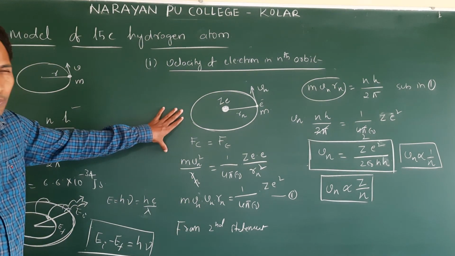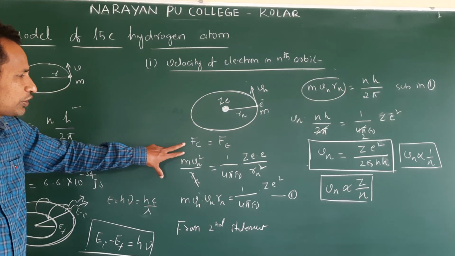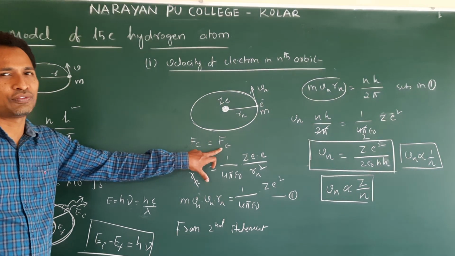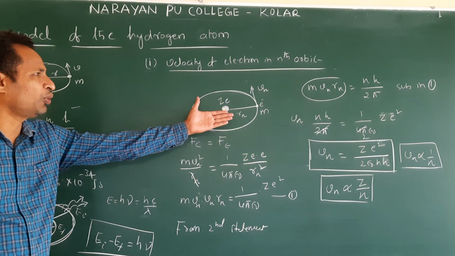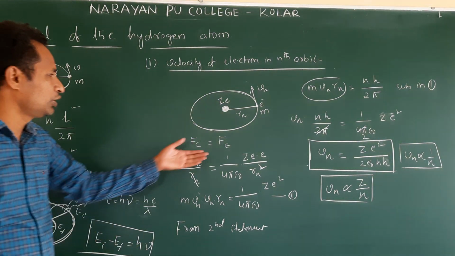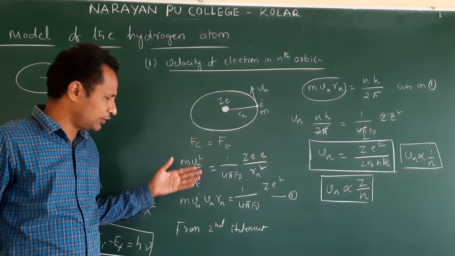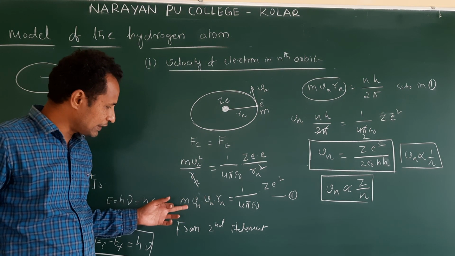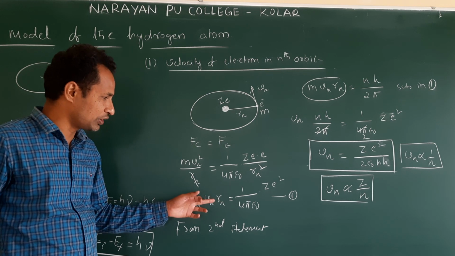First, we used the first postulate. From that first postulate, the centripetal force is provided by the electrostatic force. No other chance. Who will provide the centripetal force? Only the electrostatic force. So we equated, right? From that, we wrote this equation m v square by r, which gives m vn square, rn.